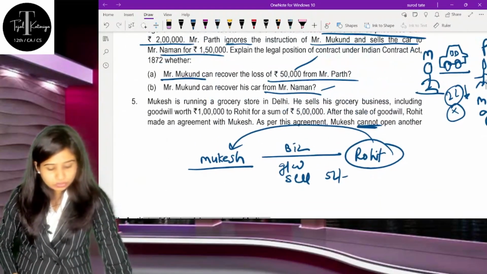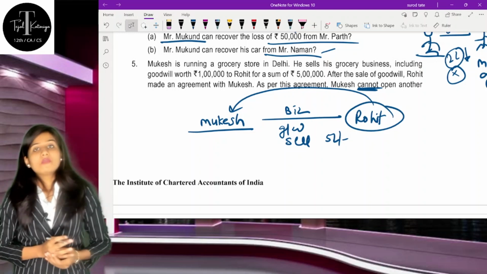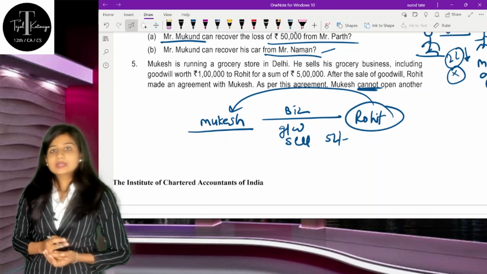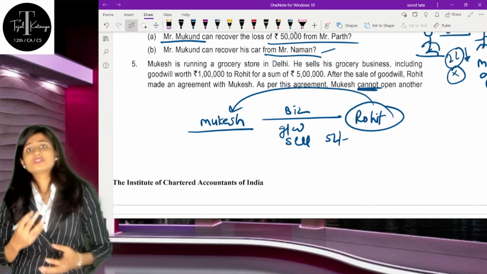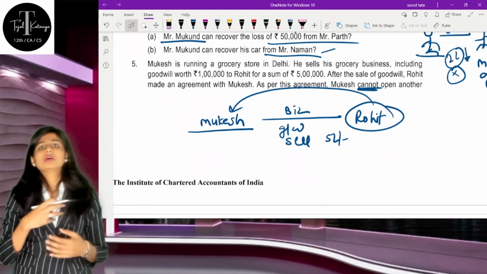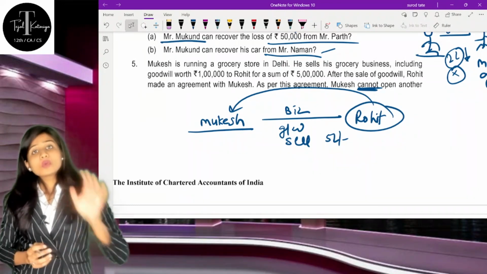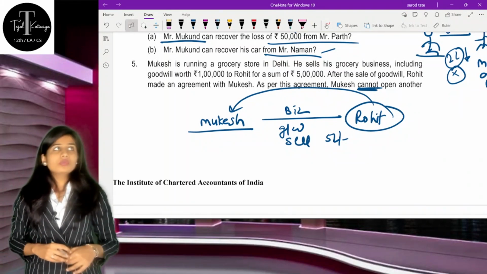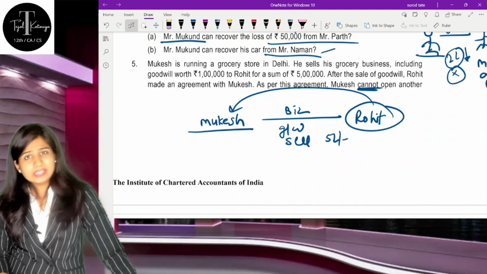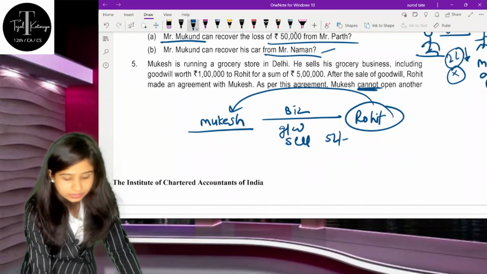Understand, in this situation, this question is specifically based on the restrictions for doing some similar kind of business. So all the contracts where you are already specifying the restrictions that you cannot carry out the same business for so many days, or within this much local limit or something like that, all these provisions will be valid provided they are reasonable. If they are so extensive, or they are not reasonable, they are exploitative in nature, then they are not valid restrictions. So hence here, understand, first of all, his goodwill is worth 1 lakh.